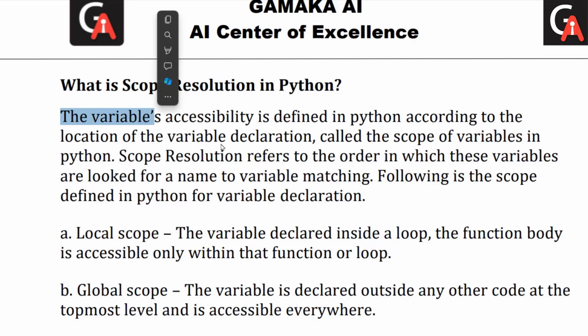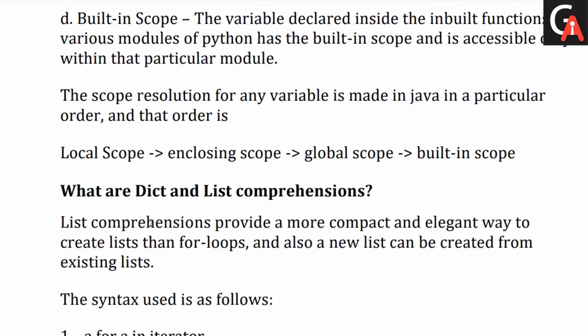The variable accessibility in Python is defined according to the location of the variable declaration, called the scope of the variable. Scope resolution refers to the order in which those scopes are looked up for a name to find a matching variable. So these are the different types of scope we have.